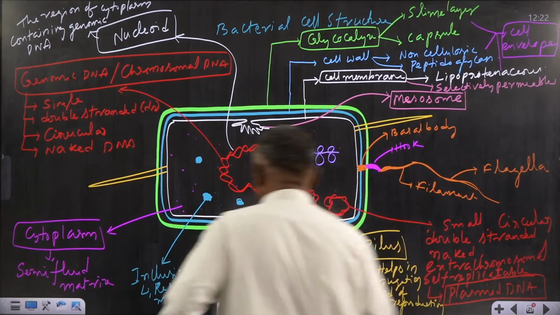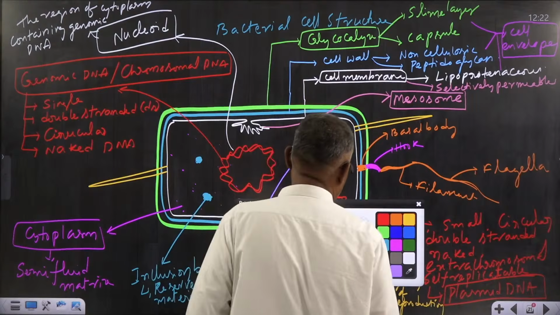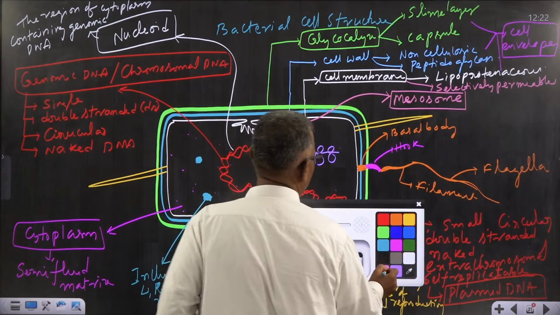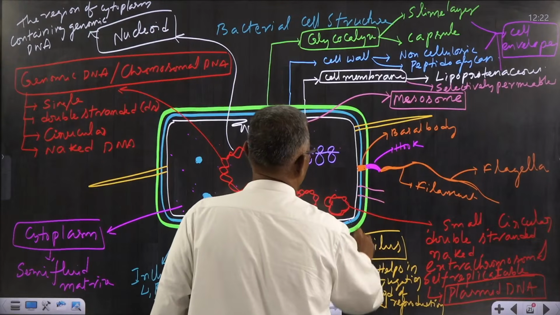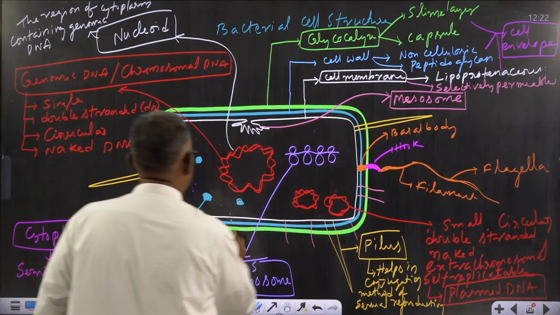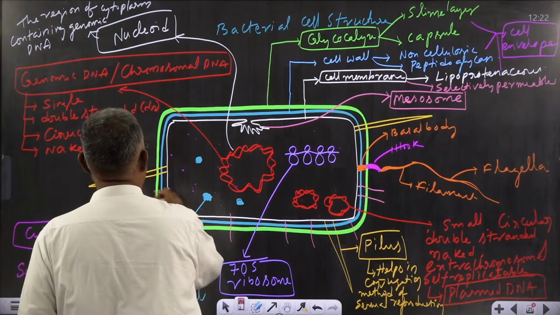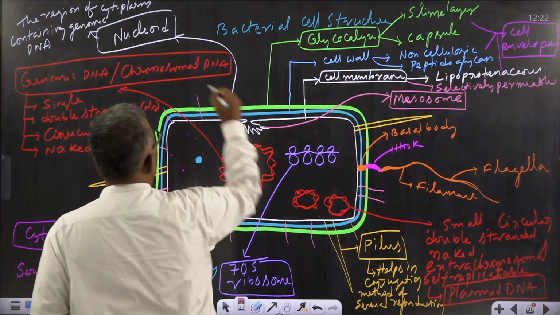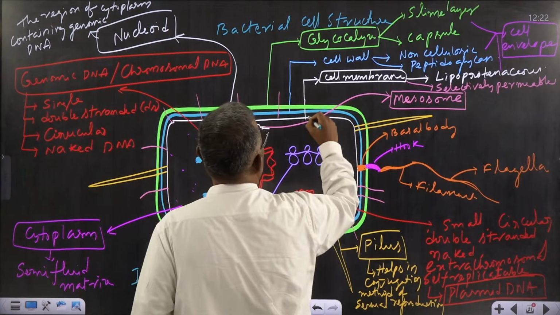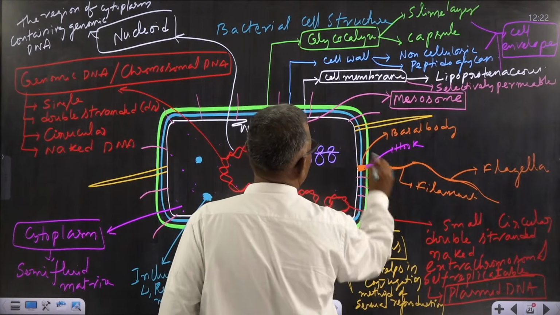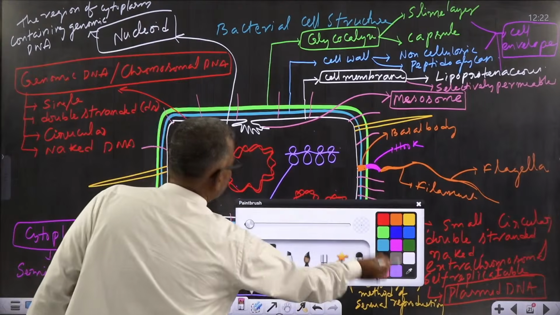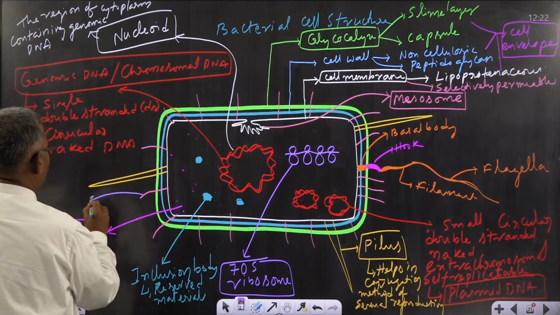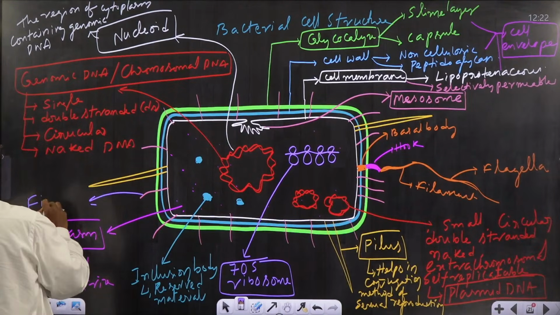Then, apart from this pilus, in some bacteria you can also find bristle-like fibers. These fibers are called fimbriae.